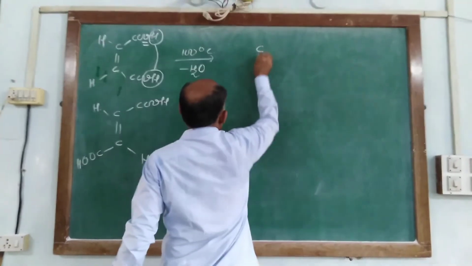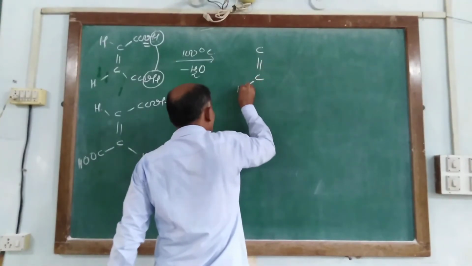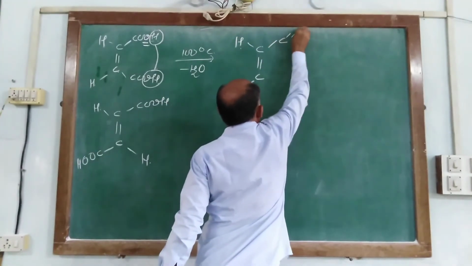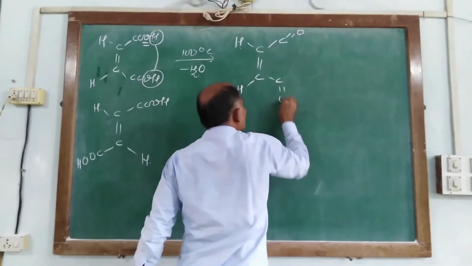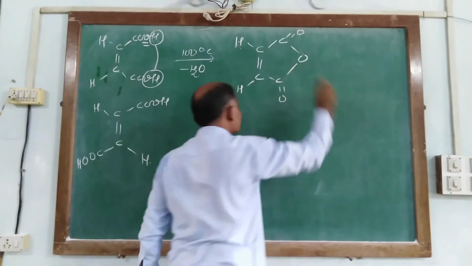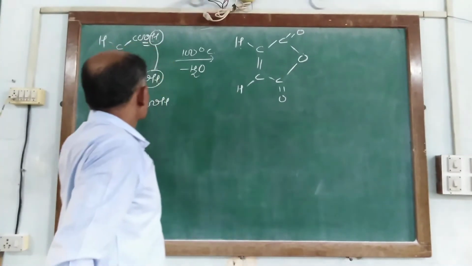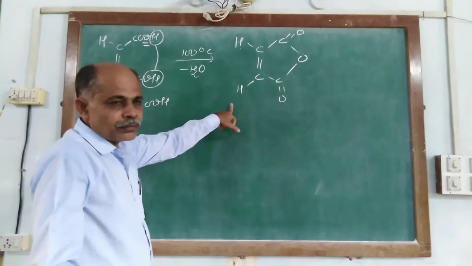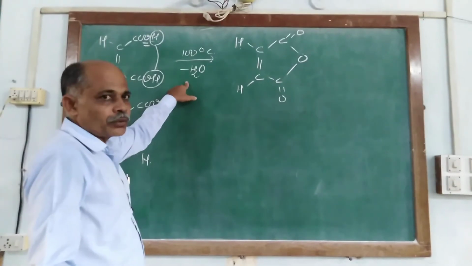So we get C double bond C, H, here C double bond O, here C double bond O, and oxygen. It forms maleic anhydride by losing one water molecule.